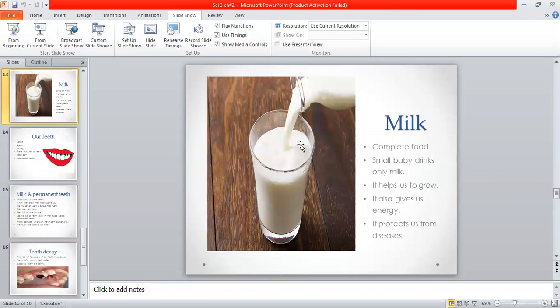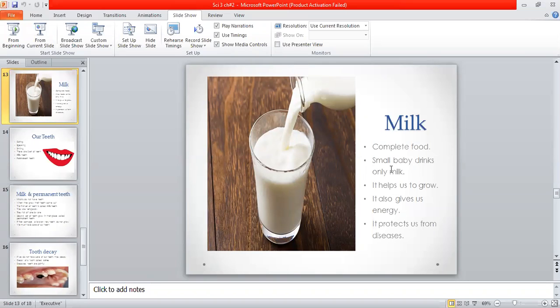So here is a milk. Milk is considered a complete diet. Why is it considered a complete diet? It helps our digestion, helps us to grow well, gives us energy, and protects us from different diseases.